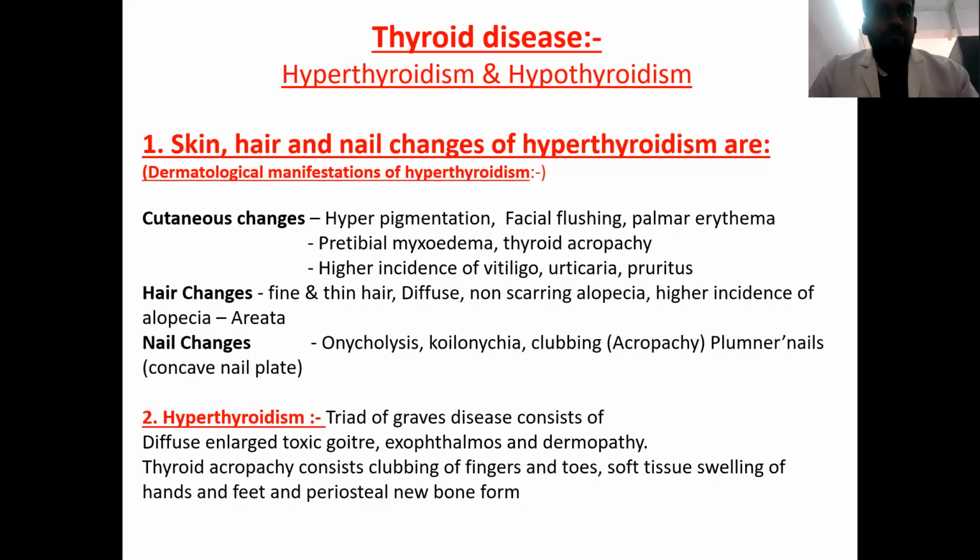Then apart from the skin manifestations, hyperthyroidism will also have an enlarged toxic goiter, and also exophthalmos. So the triad will be enlarged thyroid gland, exophthalmos, and dermatopathy.